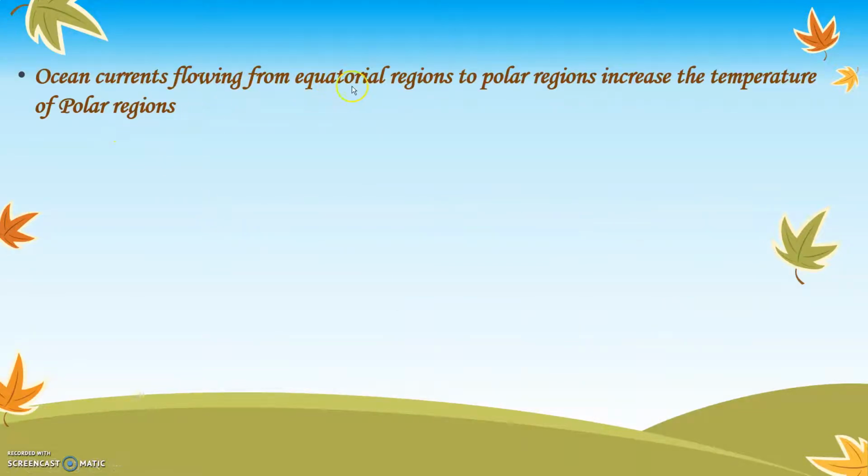Ocean currents flowing from equatorial regions to polar regions increase the temperature of the polar regions. Because the temperature at the equatorial region is extremely high, all the ocean currents that move from the equator to the polar regions are warm ocean currents, so when they move to the polar regions, they change the temperature, and the temperature at the polar region becomes a little high.